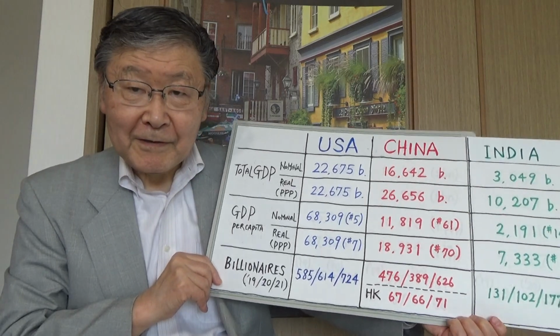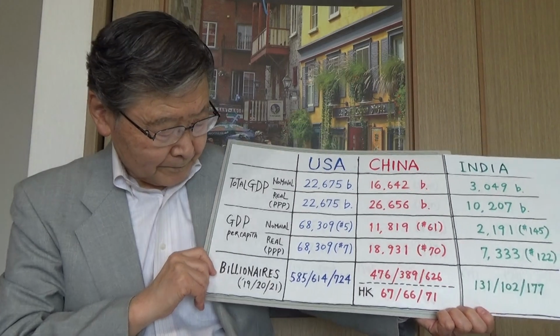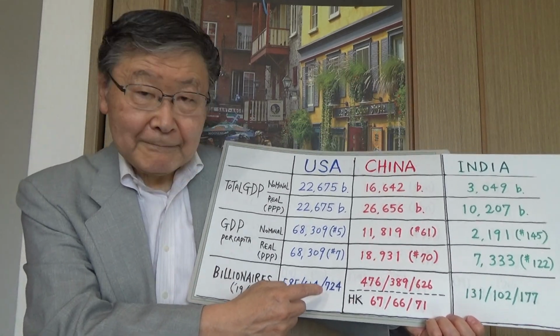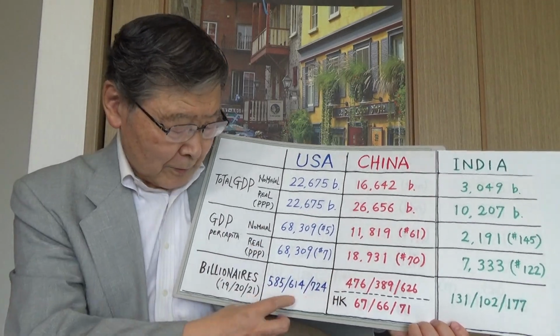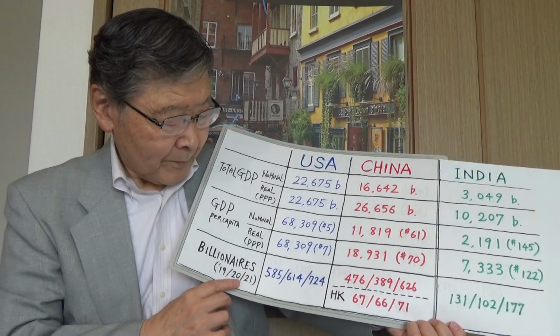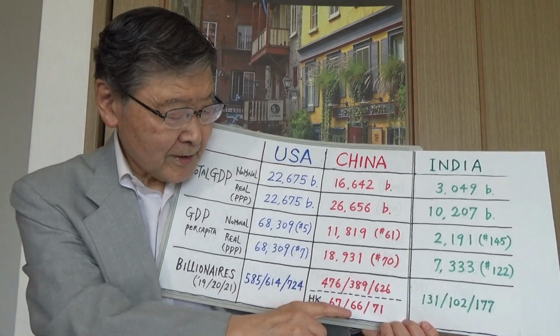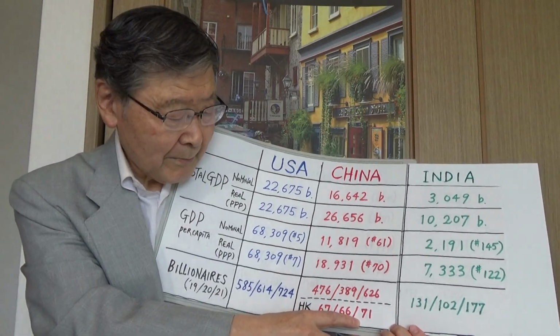Just for reference, in terms of number of billionaires, we have already seen the very close numbers for US and China for 2021. 724 billionaires in the States versus 626 in China plus Hong Kong's number.